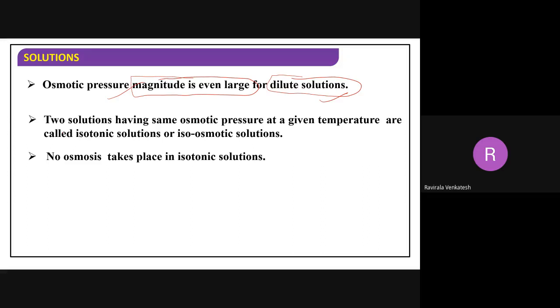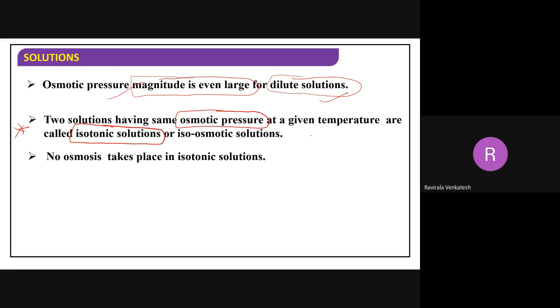Now this is important. Two solutions having the same osmotic pressure at a given temperature are called isotonic solutions. Very important definition. One more question: what are isotonic solutions? The solutions whose osmotic pressure is the same are called isotonic solutions.